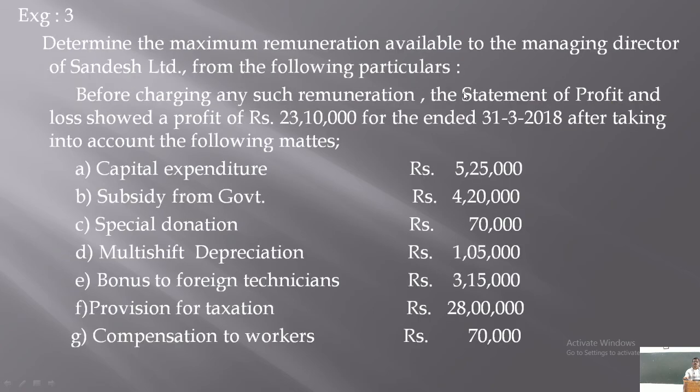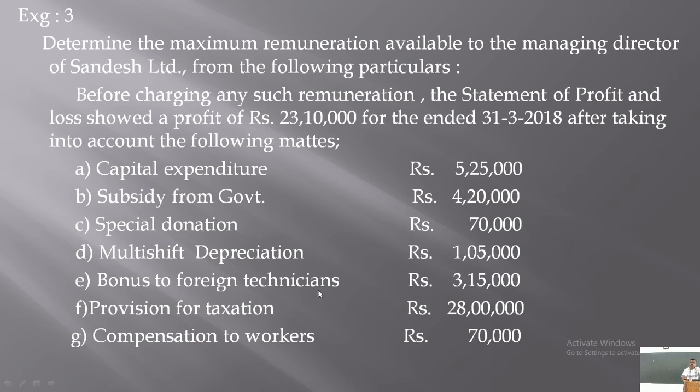Therefore, depreciation as per the Companies Act of 1,05,000 is allowed. It is an allowable expense, already deducted from the profit of 23,10,000. So, no adjustment is required in this item of 1,05,000.